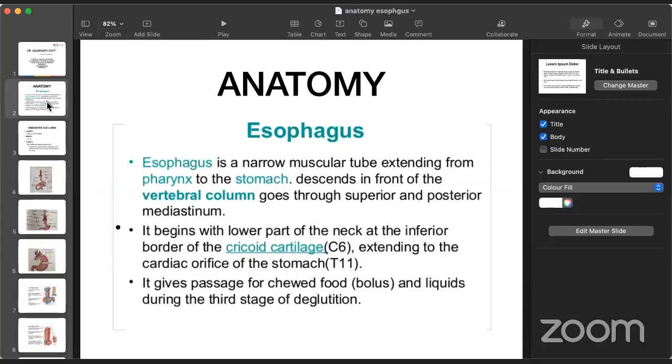As we know, the esophagus starts from the lower part of the neck at the inferior border of the cricoid cartilage, which corresponds to the C6 vertebra, and extends to the cardiac orifice of the stomach, which is at the T11 vertebra. It gives a passage for chewed food and liquids during the third stage of deglutition.